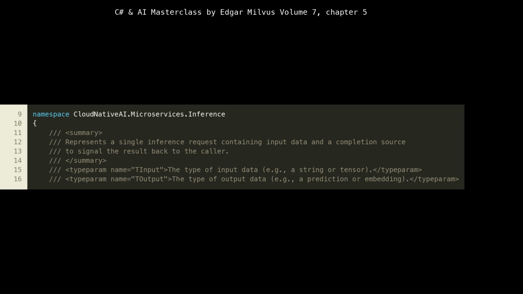Here, lines 9 to 16, we define the CloudNative.AI.Microservices.Inference namespace, organizing our code logically. Immediately after, we introduce the InferenceRequest class. This class acts as a container for a single incoming inference request. It's generic, TInput, TOutput, to allow flexibility in the types of data our AI model can handle. This design promotes reusability and type safety, which are good practices in any robust system.